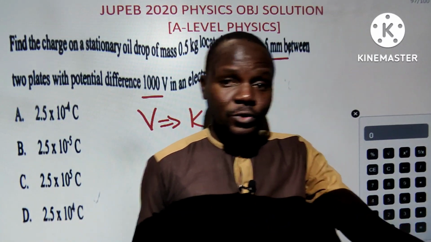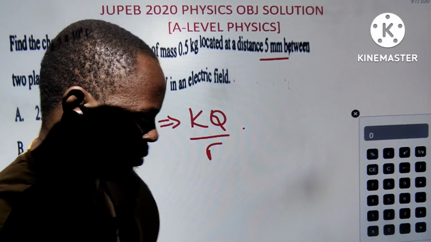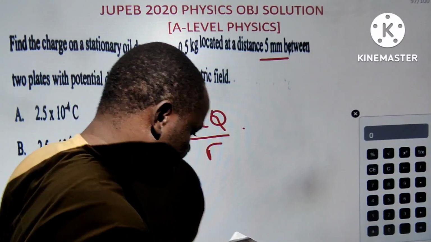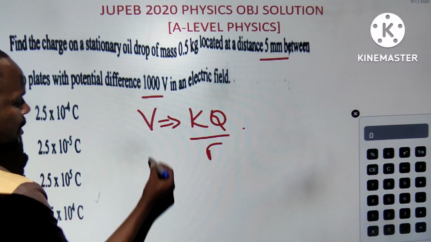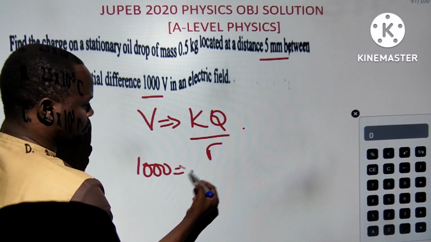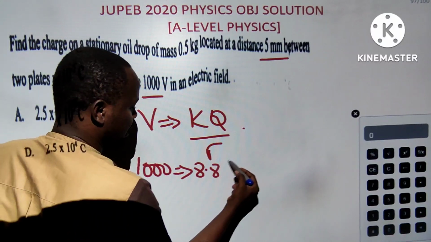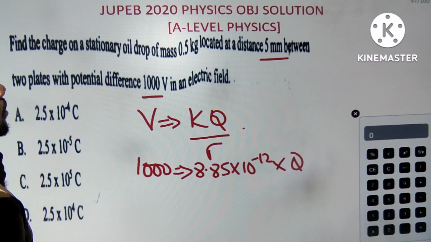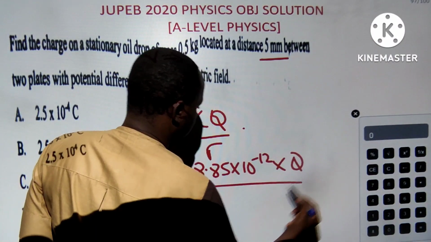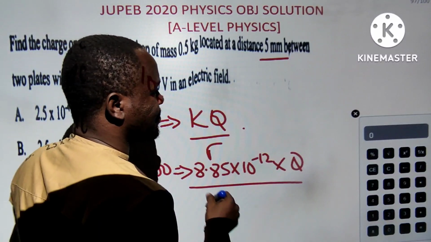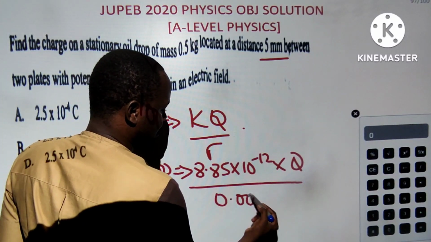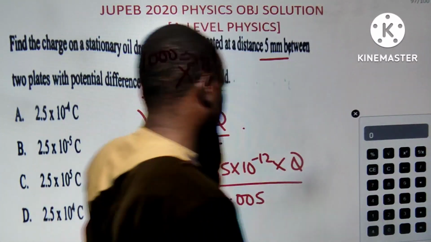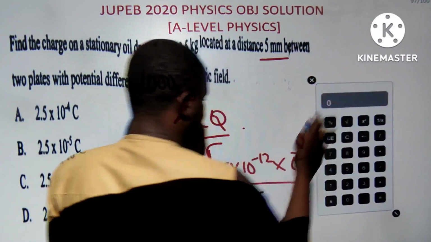K will be given also in the question. Then 1/4 pi epsilon naught. I want to use the exact value according to the question. Permittivity is given as 8.85 times 10 to the power minus 12. So V is 1000 equals K, which is 8.85 times 10 to the power negative 12, times Q. What's the distance? 5 millimeter. So I'll convert that one, 5 divided by 1000, that's 0.005. So the rest is story, which you guys can finish up. Finishing this one, you can just do 1000 times that.